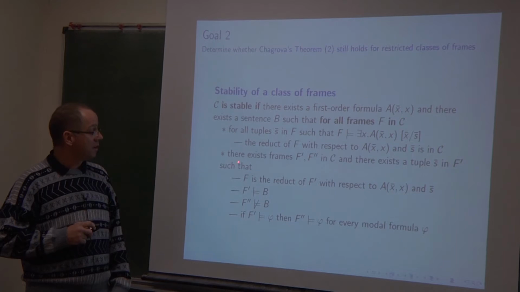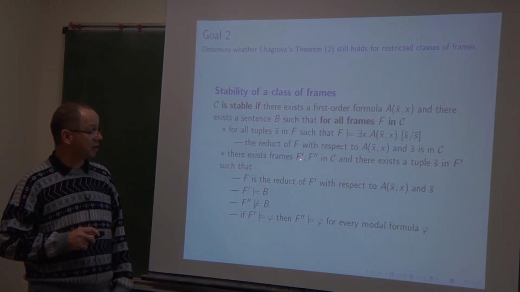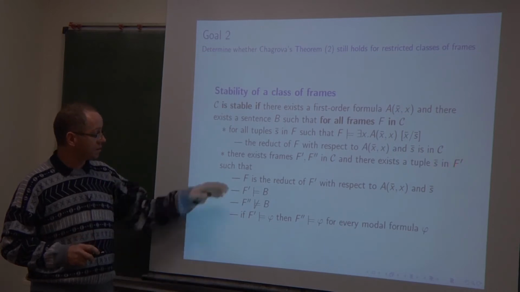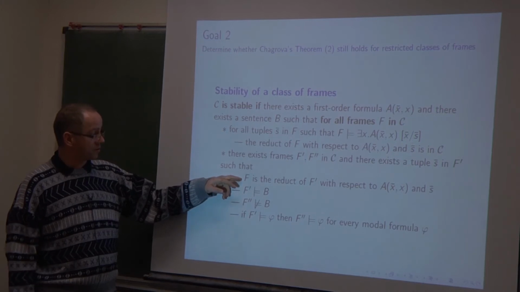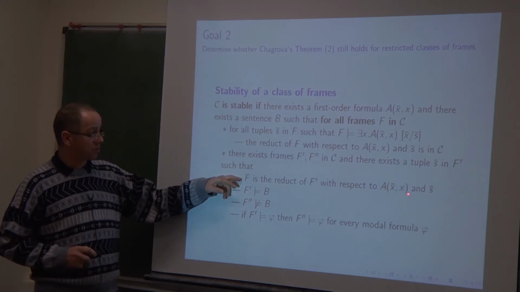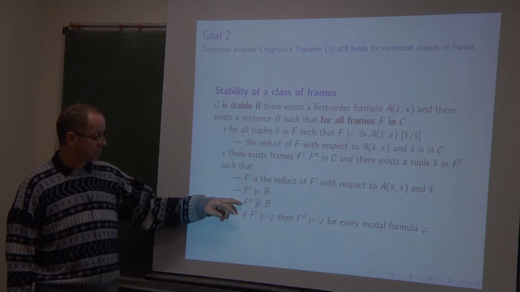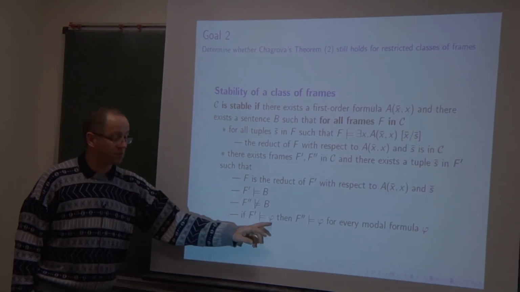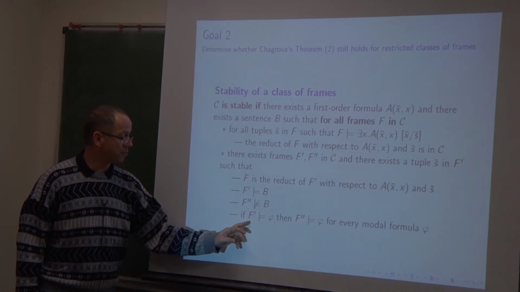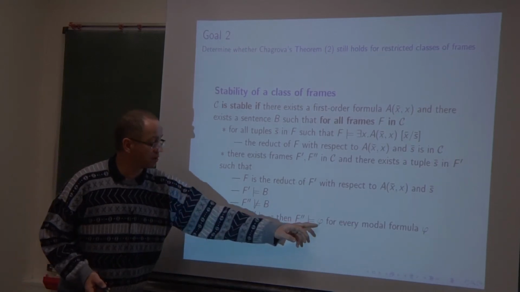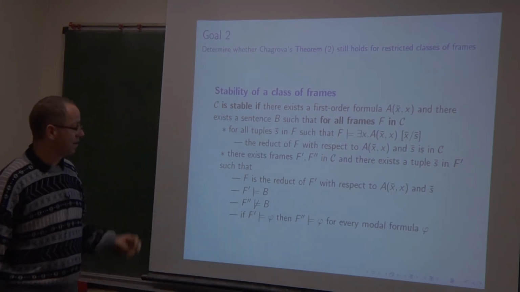And the second condition, still for all frames F in C, this universal quantification being for both conditions: for all frames F in C, there should exist two frames, F prime and F second in C, and a tuple S bar in F prime such that F is the reduct of F prime with respect to this formula and S bar. F prime satisfies the sentence B, not F second. And for an arbitrary modal formula phi, if F prime validates phi as a Kripke frame, then F second validates phi.